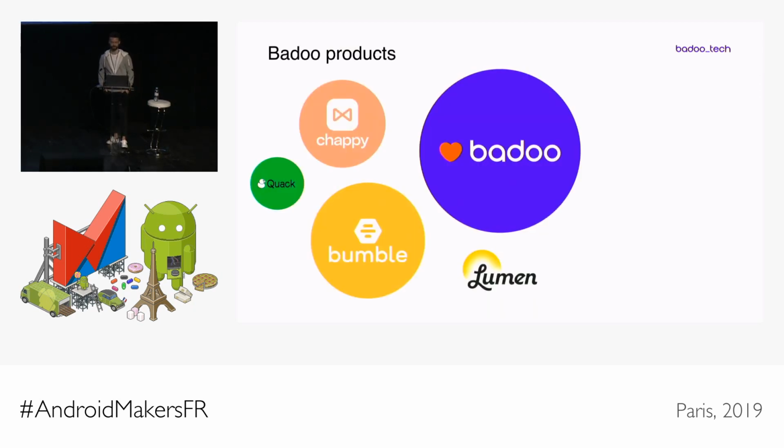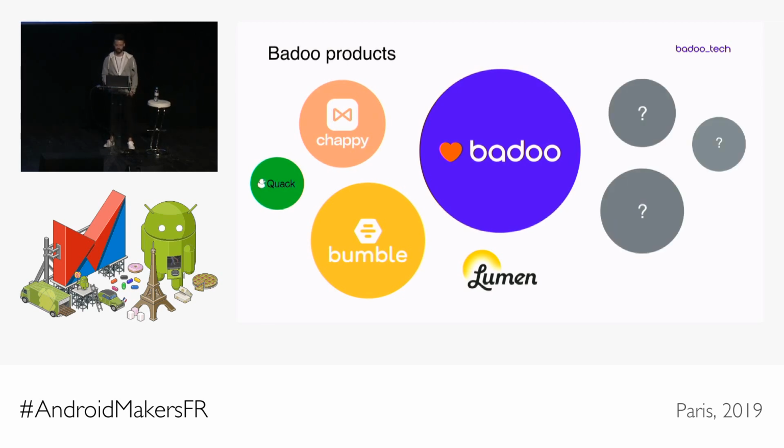Not everyone knows we don't just create our flagship dating app, but we also provide the technology to a bunch of other apps as well. So we create Bumble, which is a women-first approach to dating. Chappy, which is a gay dating app. Lumen, the first dating app for people over 50. And Quack, an app where you can connect to other people through your friends. We also expect a whole lot of new apps in the not-so-distant future.